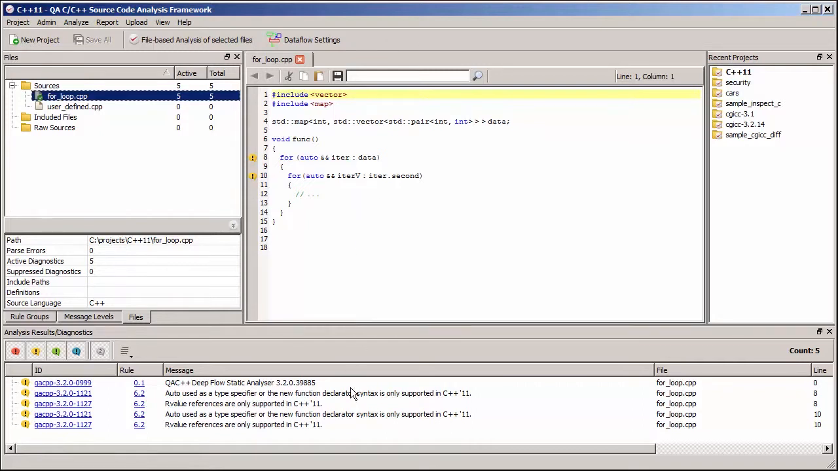QAC++ has passed the code, and it's telling us that we're using some syntax that is only available in C++11, and this is useful if we want to ensure that our code will compile on a pre-C++11 compiler. Obviously if we're using a C++11 compiler, we can turn these messages off and QAC++ will just pass the constructs silently.